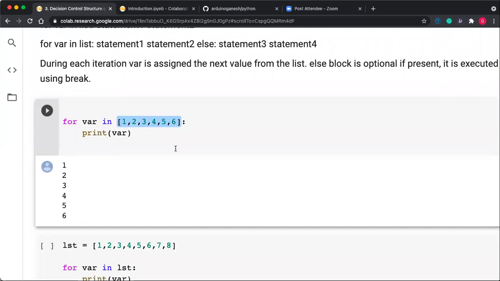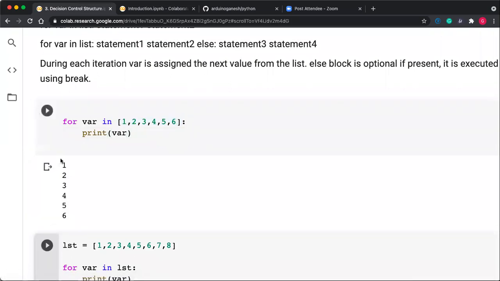The list is 1 2 3 4 5 6. For var in this list, I'm just printing var. For the first iteration var is equal to 1, the second time var is equal to 2, third time var is equal to 3, fourth time var is equal to 4, like that. So var takes all 6 values, one for every iteration.